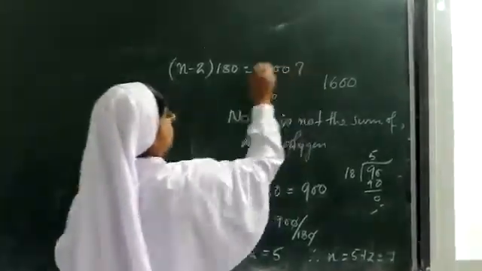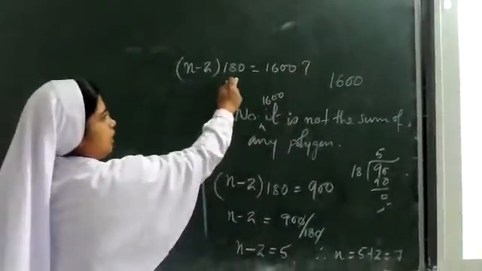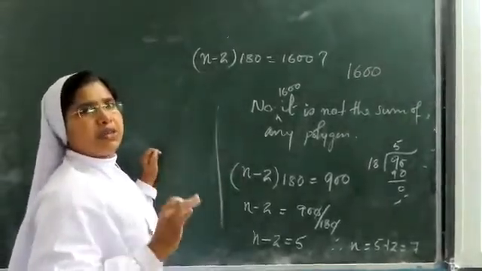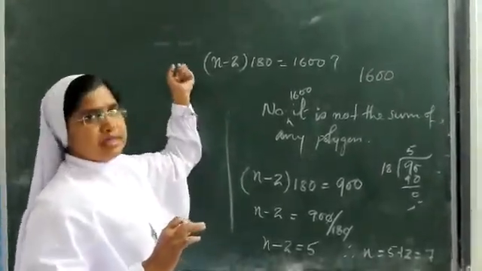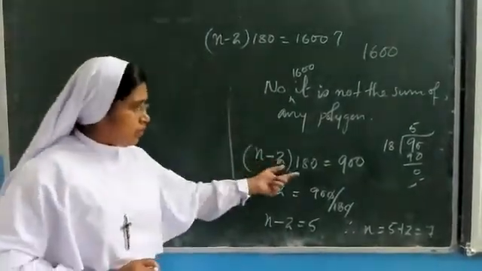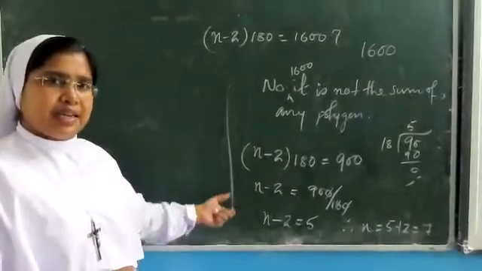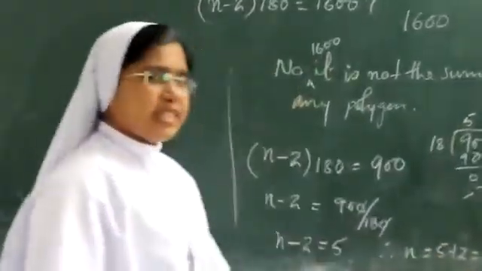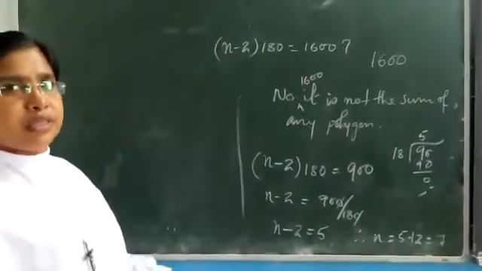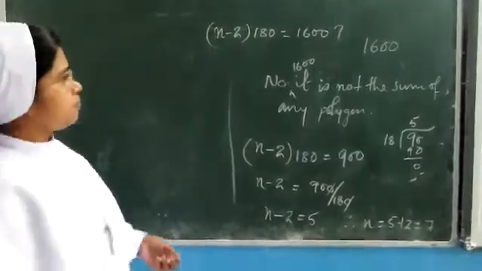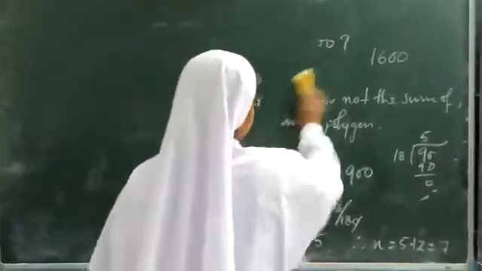If you can divide properly without any remainder, the remainder has to be 0, then you can say it is the sum of the angles of a polygon. Otherwise, no. So for 900 we have checked it, and how many sides are there? Yeah, 7 sides of a polygon. The sum of the angles will be 900. Hope it is clear.